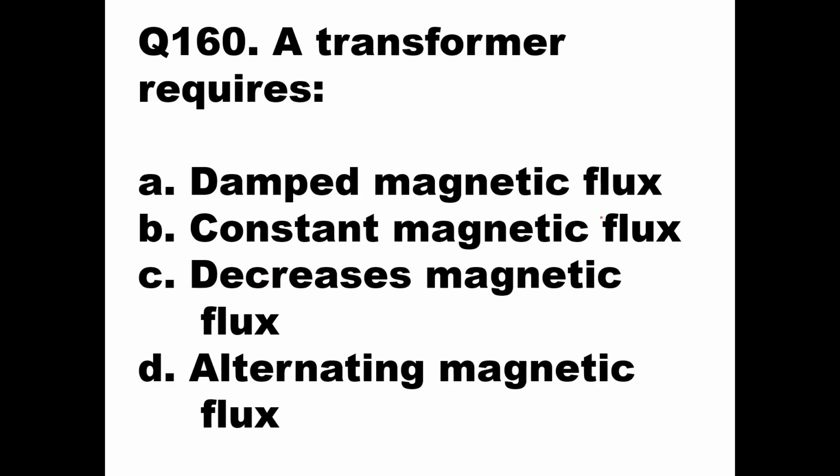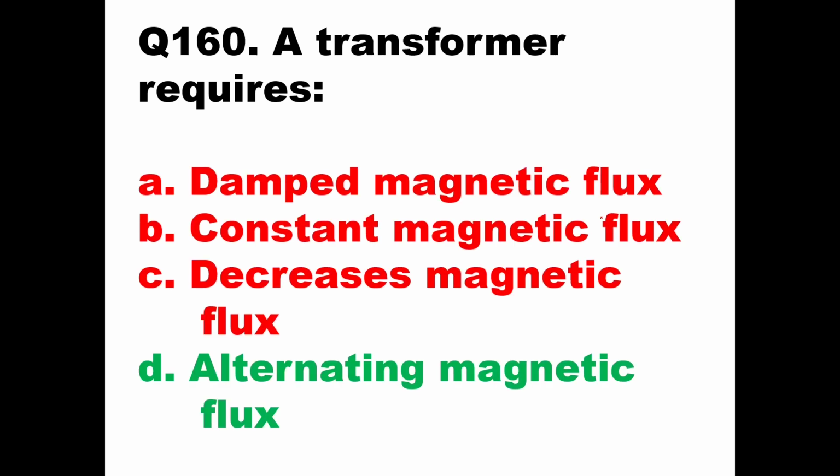A transformer requires. Options are damped magnetic flux, constant magnetic flux, decreasing magnetic flux, or alternating magnetic flux. Obviously it will be a varying magnetic flux, that is alternating magnetic flux. So alternating magnetic flux, only when it is cut by a coil, EMF can be induced in that and current starts flowing. So the answer is very obvious here, alternating magnetic flux. Okay, so option D will be the answer here, alternating magnetic flux.